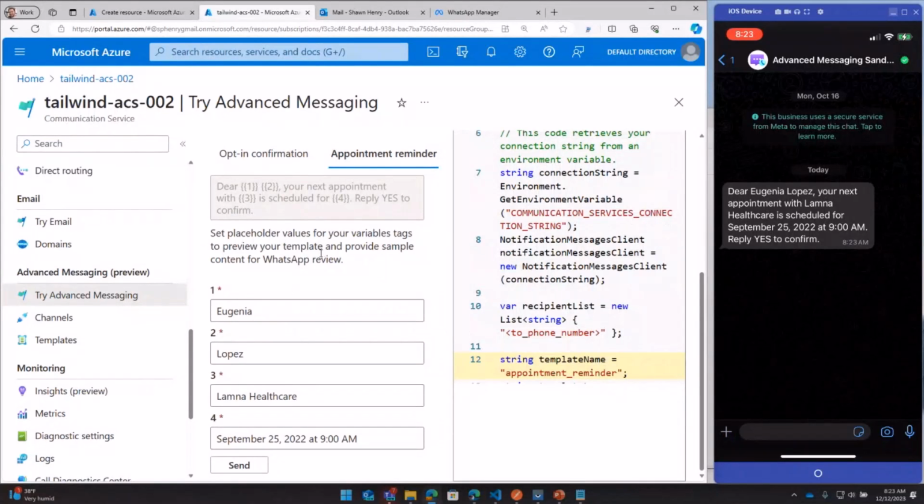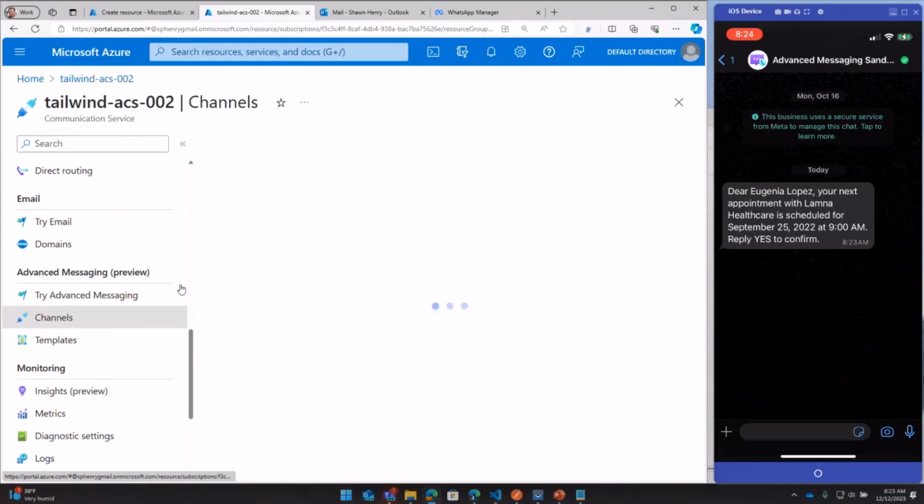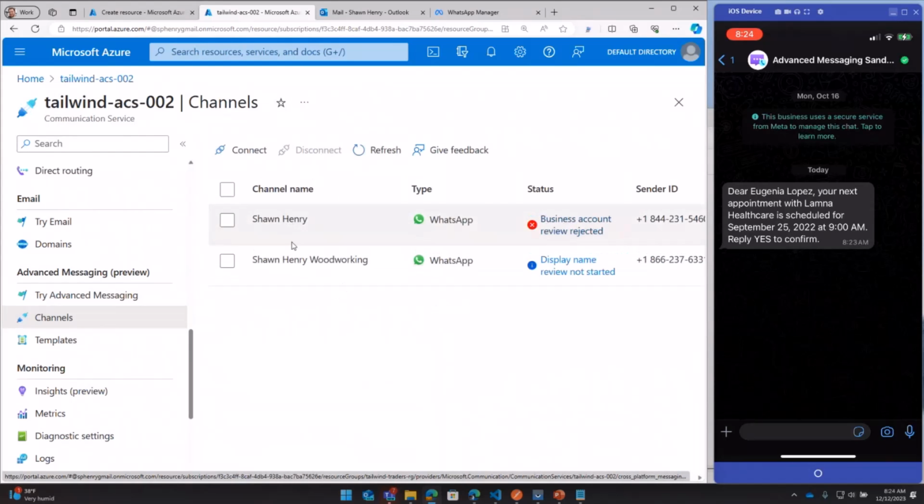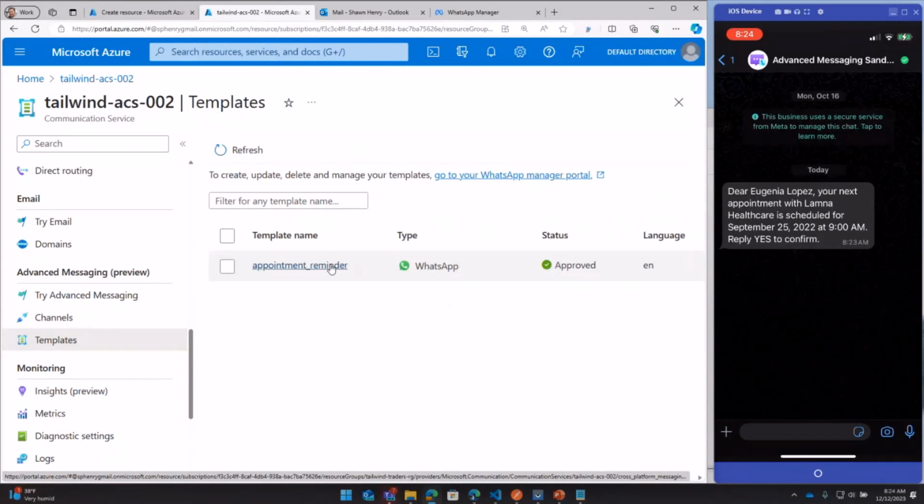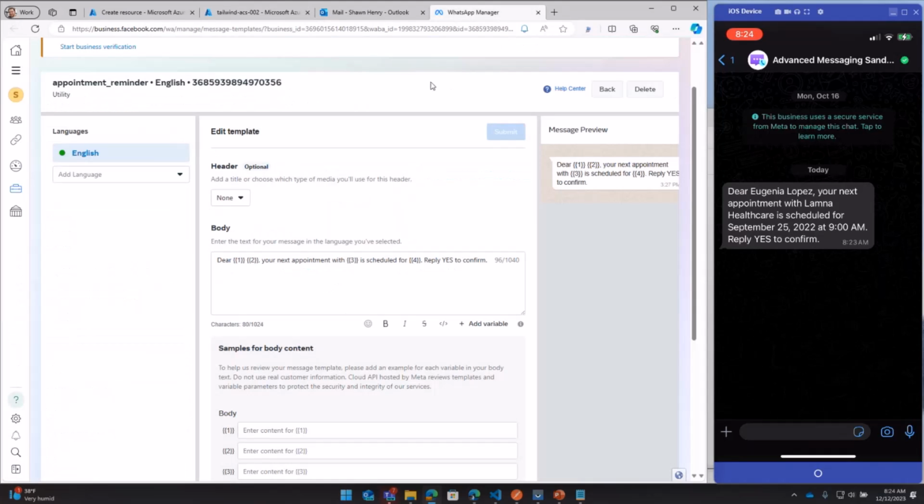If you actually want to go ahead and sign up with WhatsApp for Business, you can go and connect your channel over here. I have two channels. We have a bit of a bug in the preview that we can't delete channels, so that one was deleted. But I do have one that's working. And then once you've done that, you can go and create templates within your WhatsApp for Business account. That's typically done over in the WhatsApp portal.